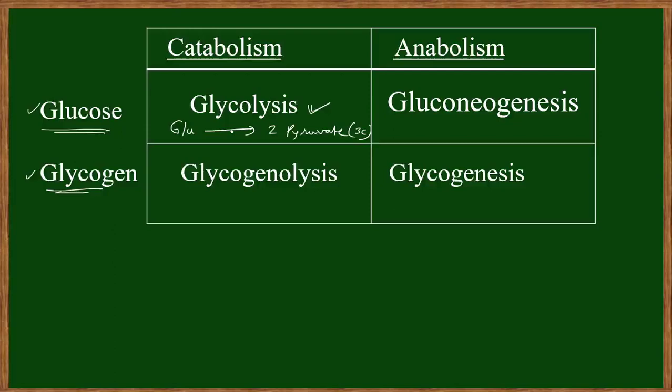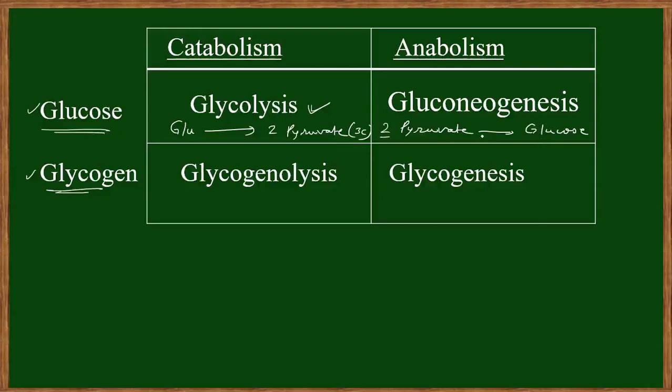So when a small molecule forms a macromolecule, this is called an anabolic process. So pyruvate will form glucose: 2 molecules of pyruvate will form 1 molecule of glucose. This process is called gluconeogenesis.